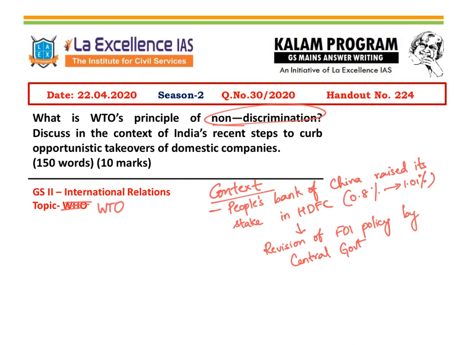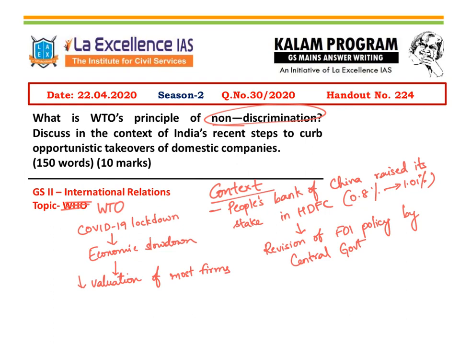What happened was, because of the COVID-19 lockdown, there was an economic disruption in India. The valuation of most firms has come down. As a result, there was an increasing threat from China that opportunistic takeovers may be possible, because of which the central government came up with a new FDI policy which said that investments from China will now require a clearance from the center.